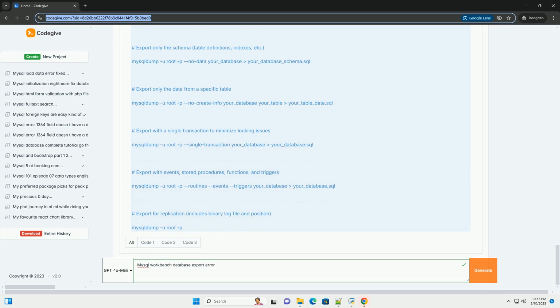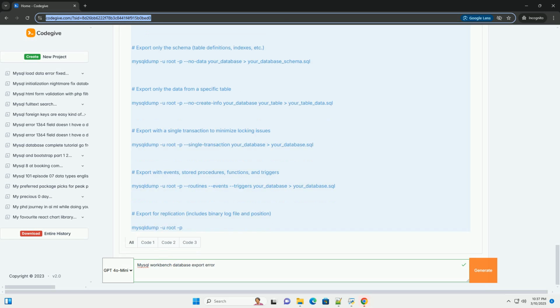General troubleshooting steps. 1. Check error logs. Examine the MySQL server's error log, usually located in the MySQL data directory or specified in the my.cnf file, for detailed error messages. These logs often provide valuable clues about the cause of the export failure. 2. Simplify the export. Try exporting a smaller portion of the database, for example a single table, to isolate the issue. If a specific table is causing the problem, investigate its structure, data, and any related stored procedures or triggers.